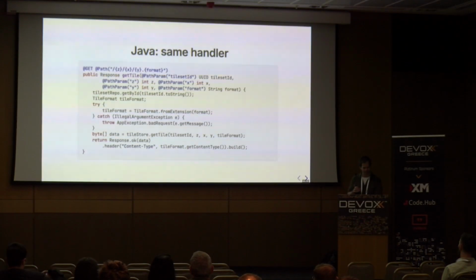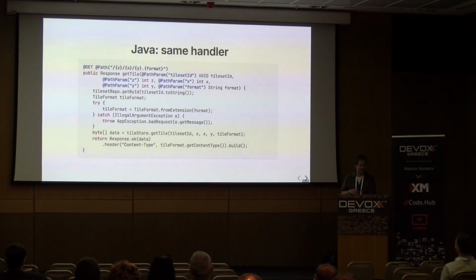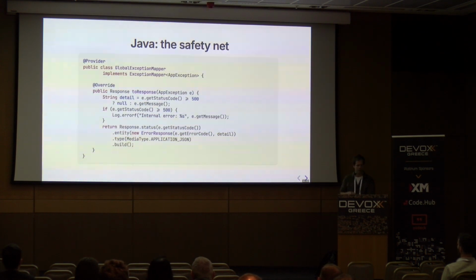If we think about the Java variant, this is probably not perfect Java, but it's kind of where I landed. What I think generally happens is we go and try and catch the errors that we imagine when we write the handler the first time. So here we know tile format might fail. We'll return a 400 for that. The rest we just let go through to the keeper. And then we whack in a global exception mapper as well and return 500s.